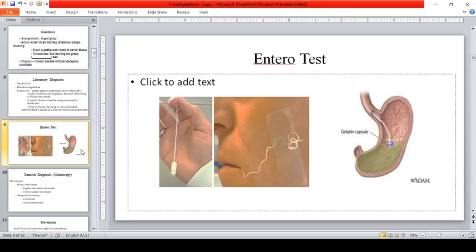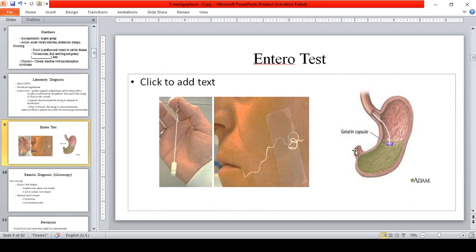So this one, guys, meron siyang capsule. Okay? So in the enterotest, a gelatin capsule with a nylon string. So anong gagawin diyan? Kakainin yan or i-ingest yan ng patient suspected to be infected with Giardia lamblia. Okay? And then that is released into the duodenal area.